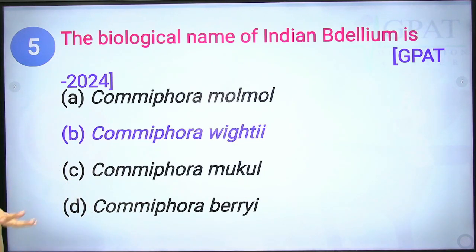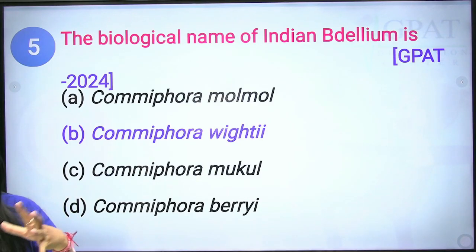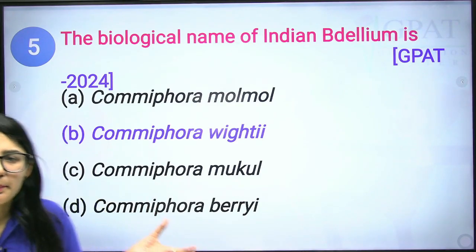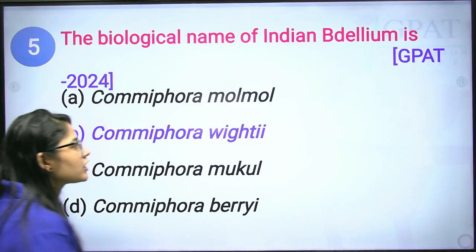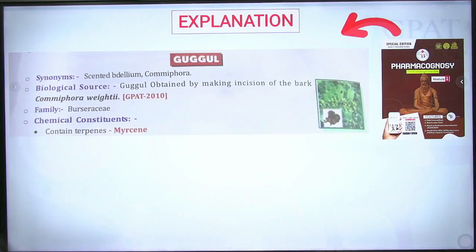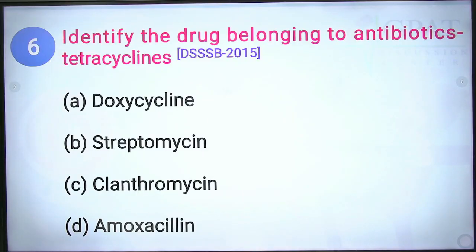Next we have Commiphora mukul. Commiphora mukul is an older synonym of Commiphora wightii. Next we have Commiphora berryi. This is simply another species of Commiphora. So this is the Indian version, this is the Arabian version. Okay, now next question. Identify the drug belonging to the tetracycline antibiotics.